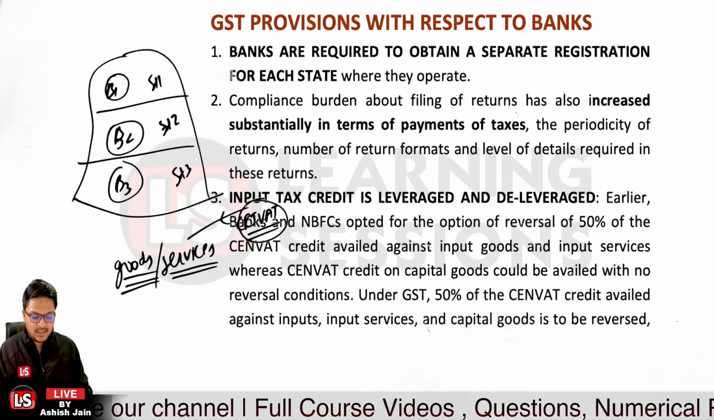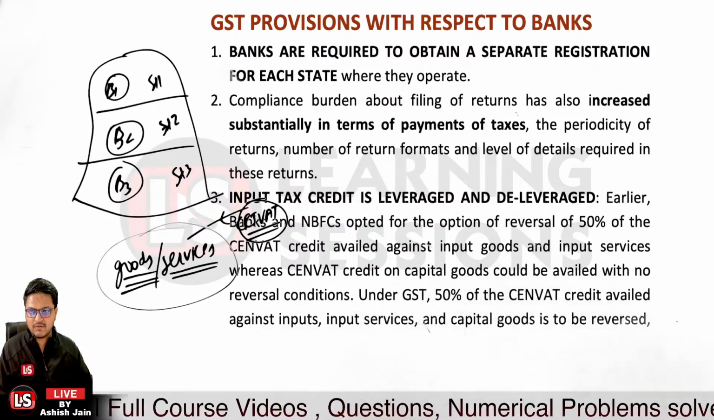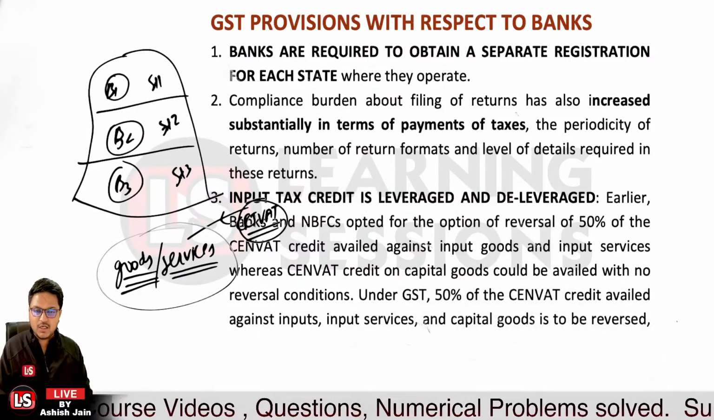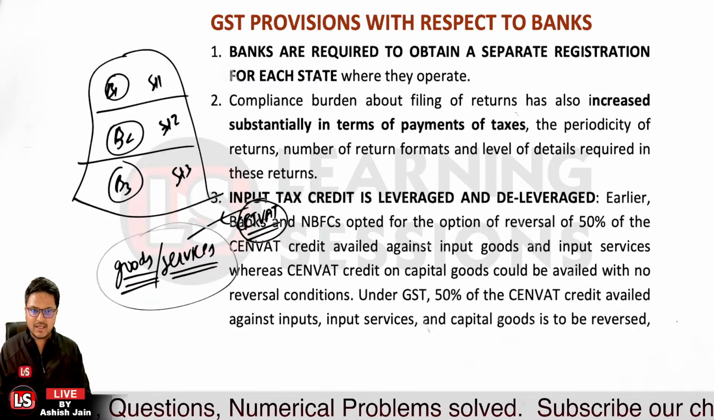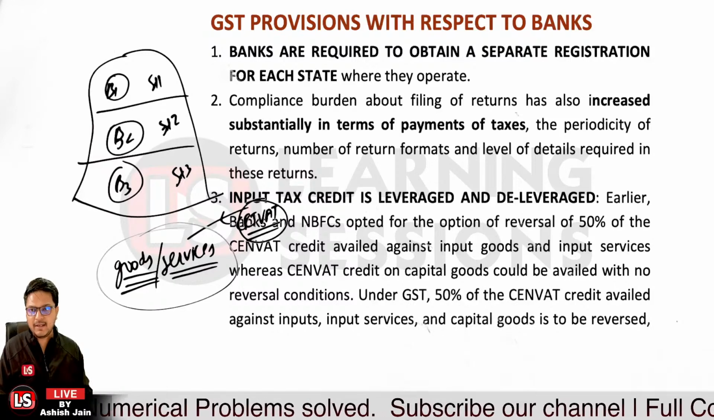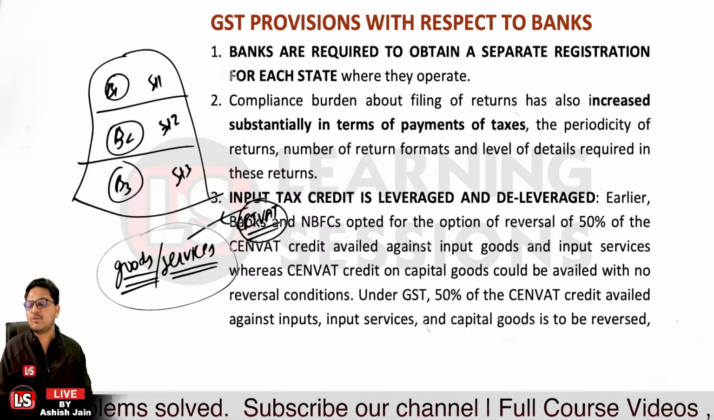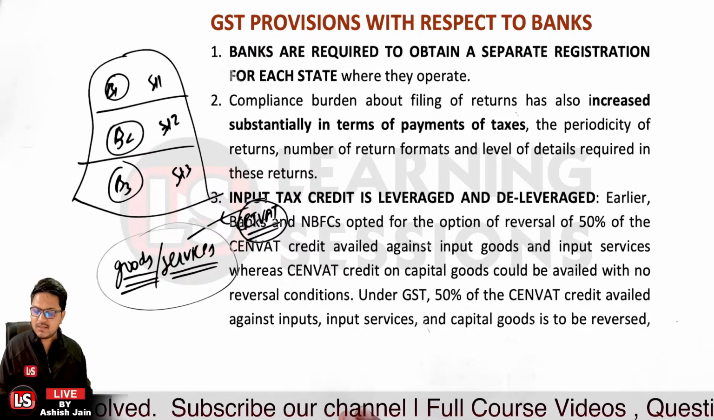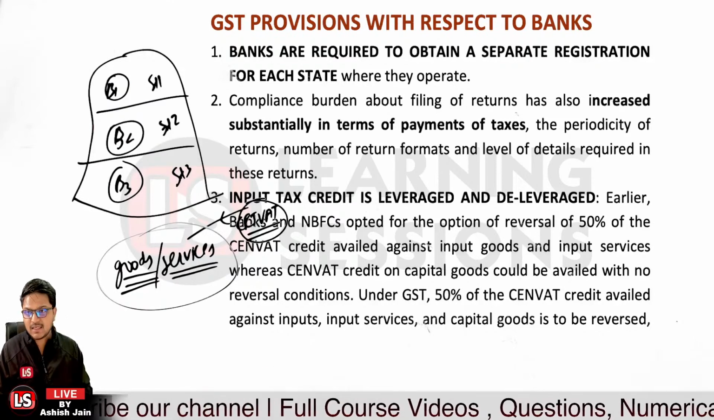Now what are the capital goods? Let's say I am rendering services, and I purchased some machinery to render the services. In that particular case, that's a capital good to me, because I'm going to use that machinery for a longer period. I'm not going to sell it. I'm going to use it for manufacturing purposes and for rendering services. So that's a capital good to me.